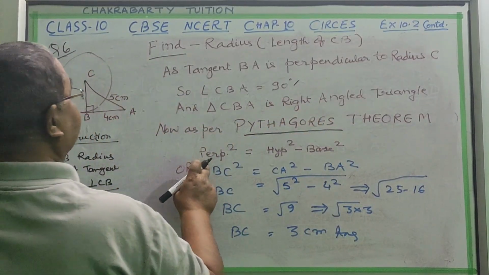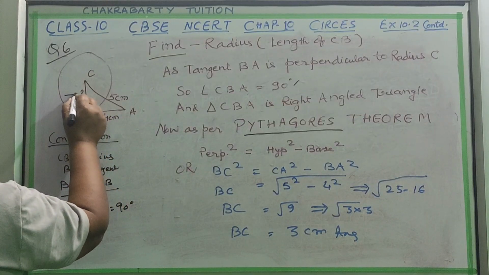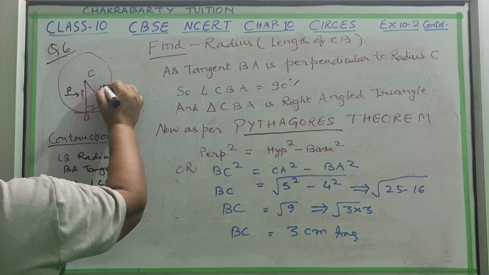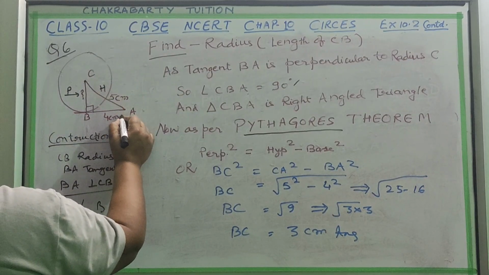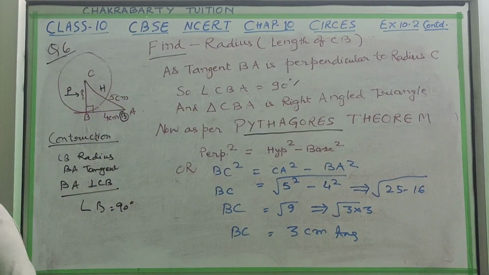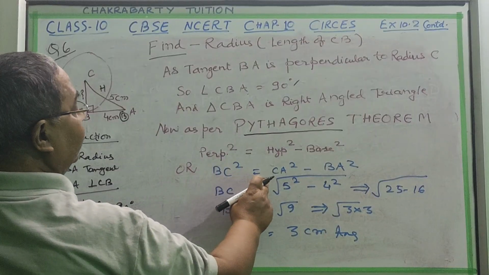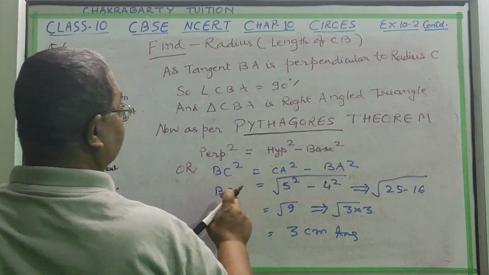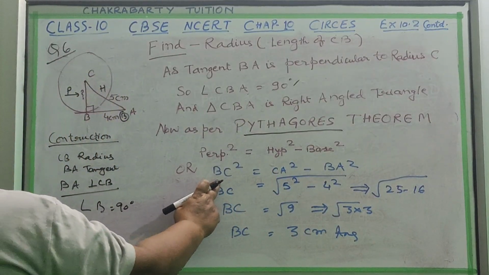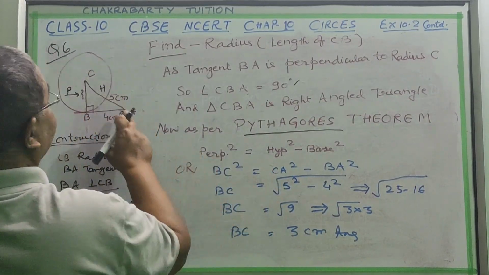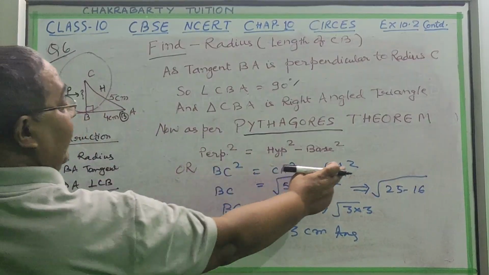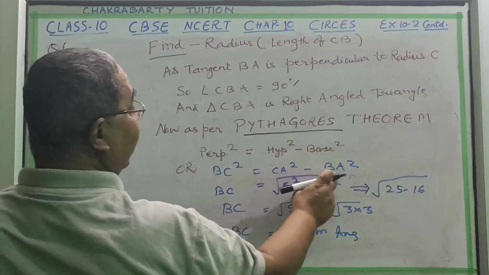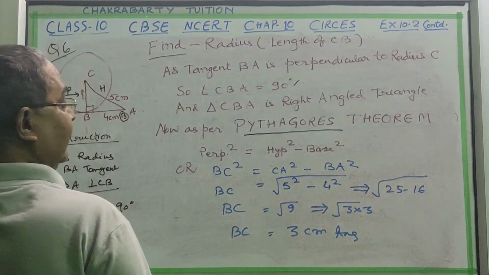In Pythagoras theorem, this radius is known as the perpendicular, this line is known as the hypotenuse, and this line is known as the base. So perpendicular square is always equal to hypotenuse square minus base square. Here BC is your perpendicular, hypotenuse is CA, and BA is the base. So BC will be, if you remove the square, the root of the other side, RHS.